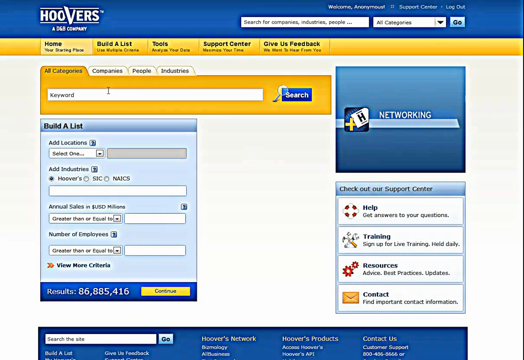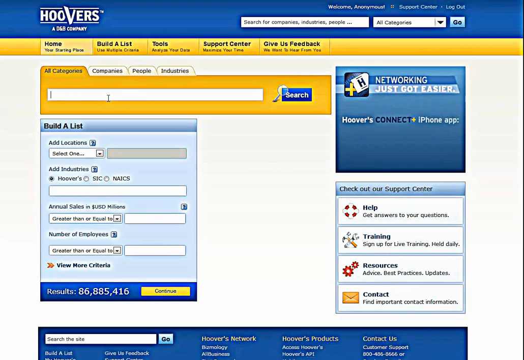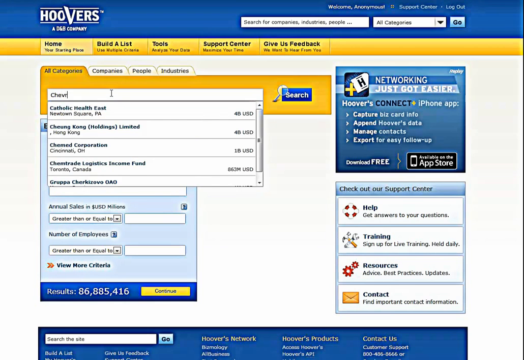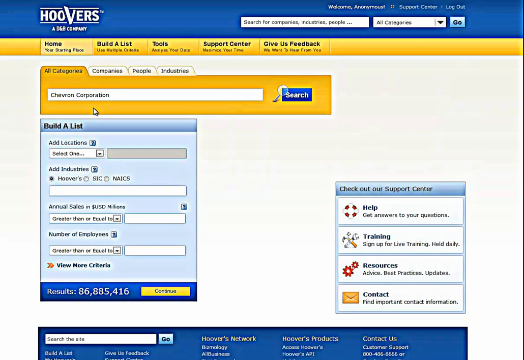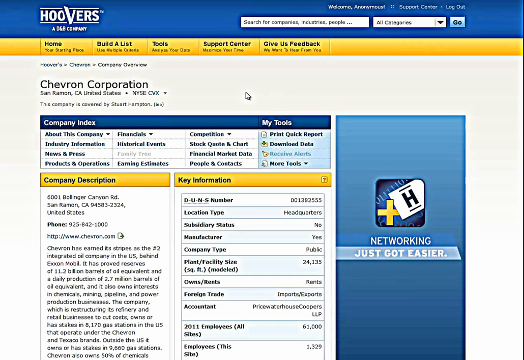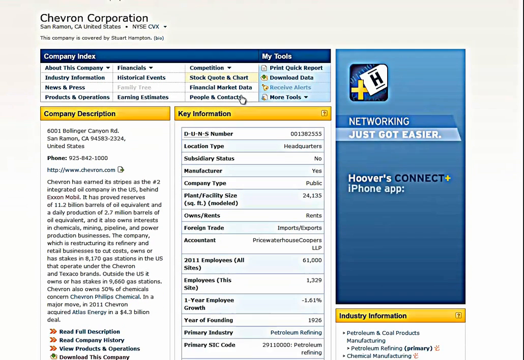At this point, you can put in your search strategy in this particular box titled All Categories, or look for companies, people, or industries. For this example, in the All Categories box, I will type Chevron. It will populate and display the nearest match. I will select Chevron Corporation, and this page will display an overview of what's available for this company.